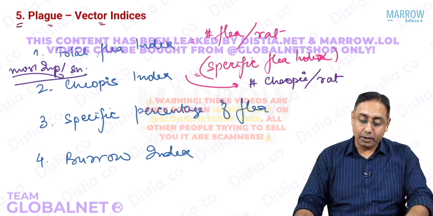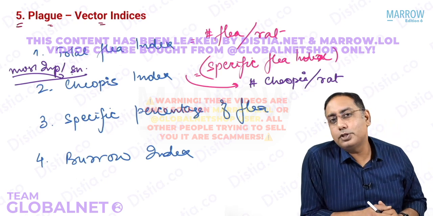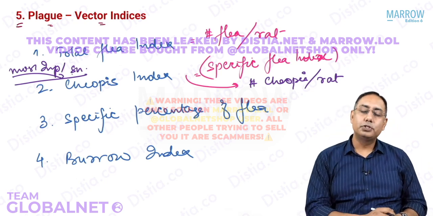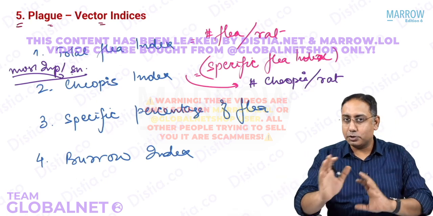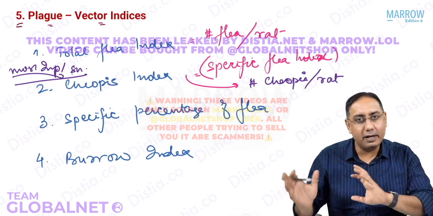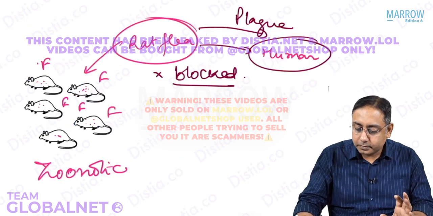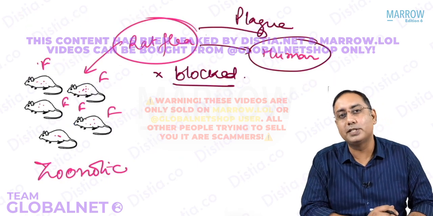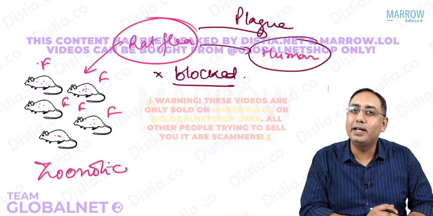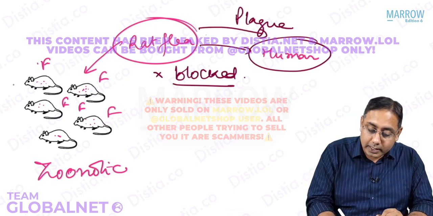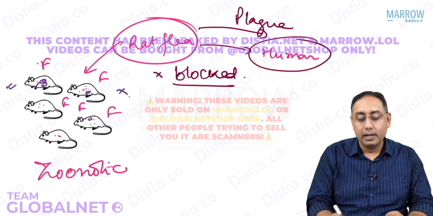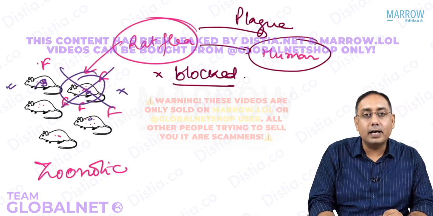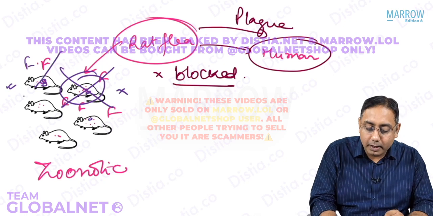So when a plague outbreak is there, what is going to happen to the Cheopis index? What do you want to say? If the plague bacilli is spreading in the area, there are so many rats, so much plague everywhere. What do you think is going to happen to the Cheopis index? Will it increase or decrease? Because there is more plague bacilli in the rats, the rats may die. If there is death of the rats, what will happen to the fleas per rat?